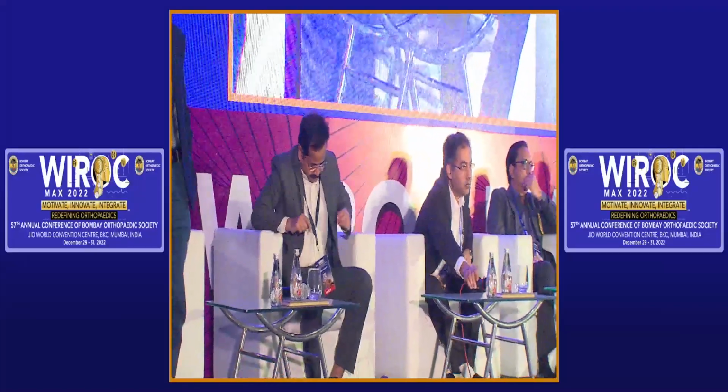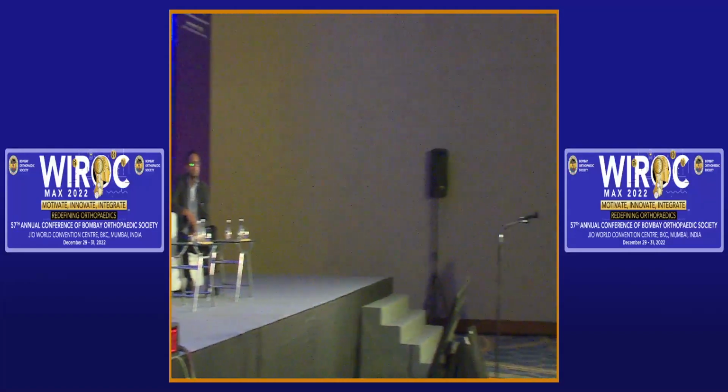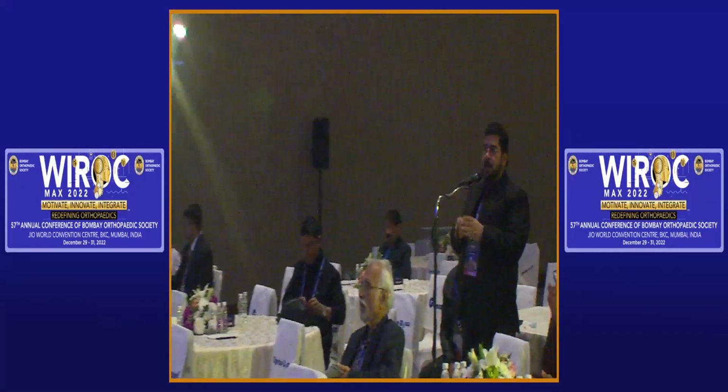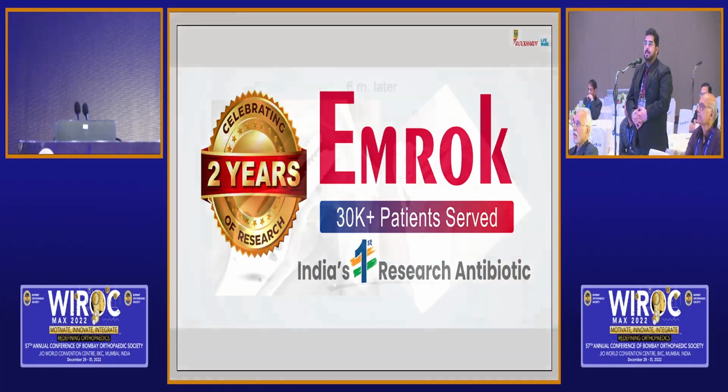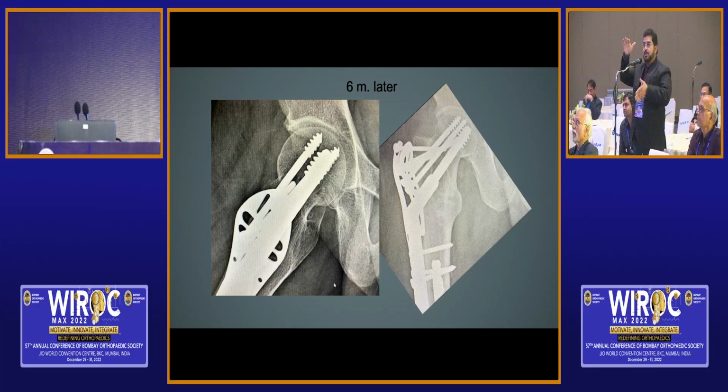Both the implants which you showed, the FNS and GSK sir's implants, are fine. GSK sir's implant might be better in that it's creating a good triangle in the AP view. But in the lateral view, the neck is round. You need to consider the anterior-posterior parts of the neck also. So do you put separate screws for the anterior-posterior parts, or does this particular implant, GSK sir, go exactly in the center of your neck in the lateral view? Or do you consider the anterior-posterior superior?